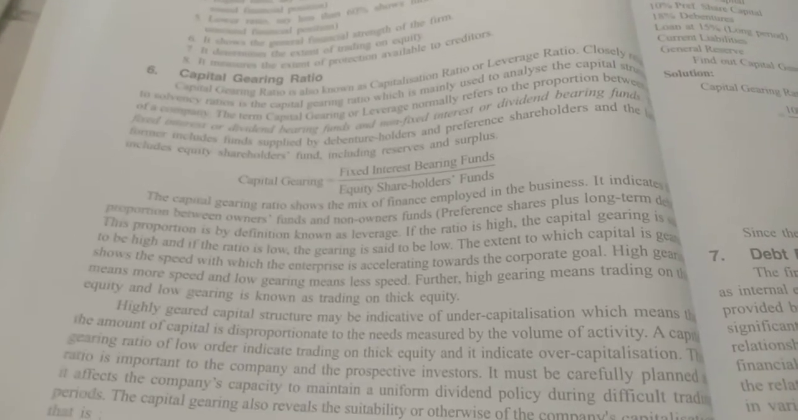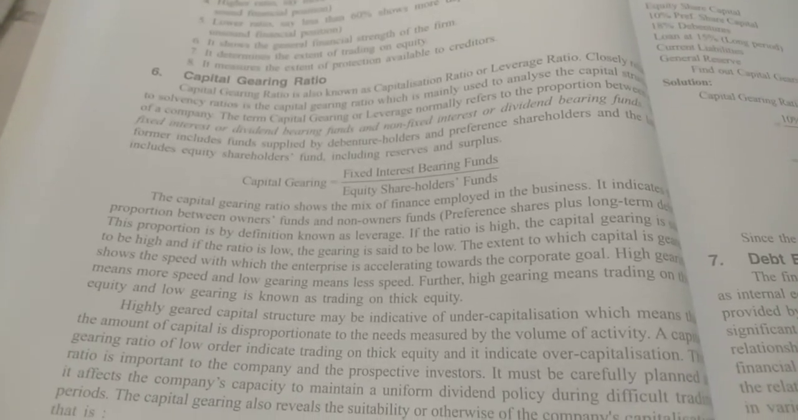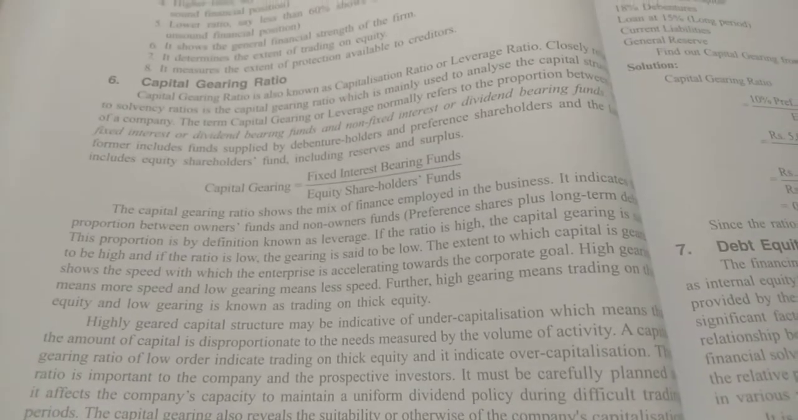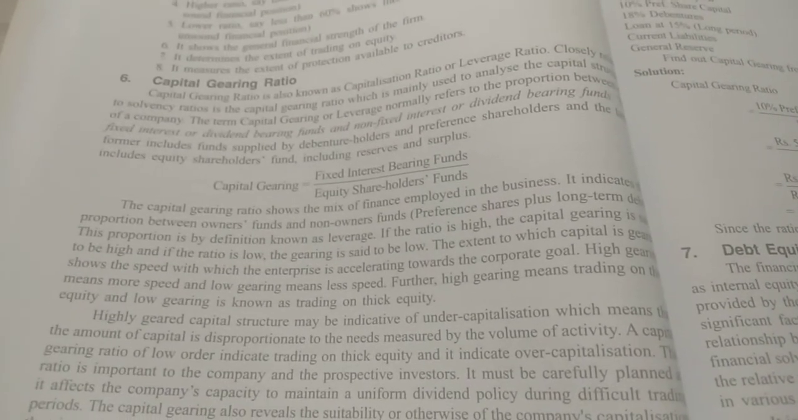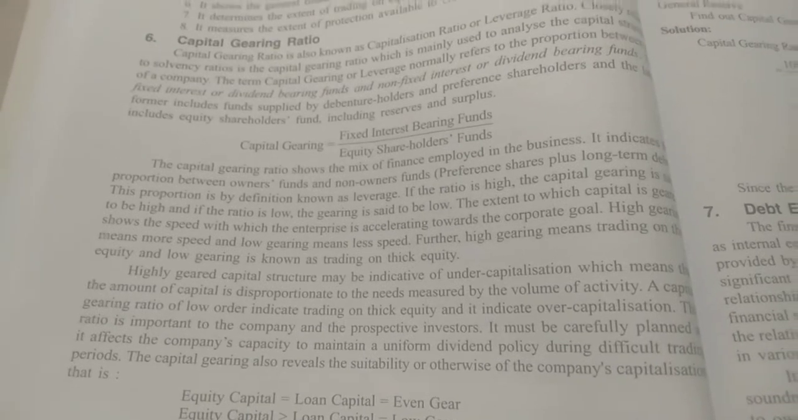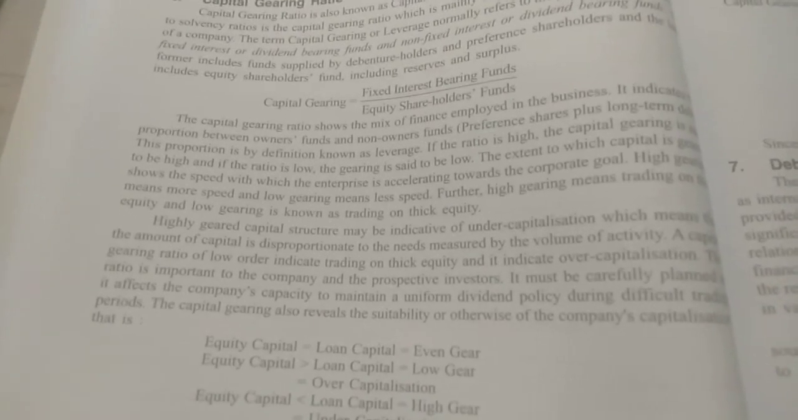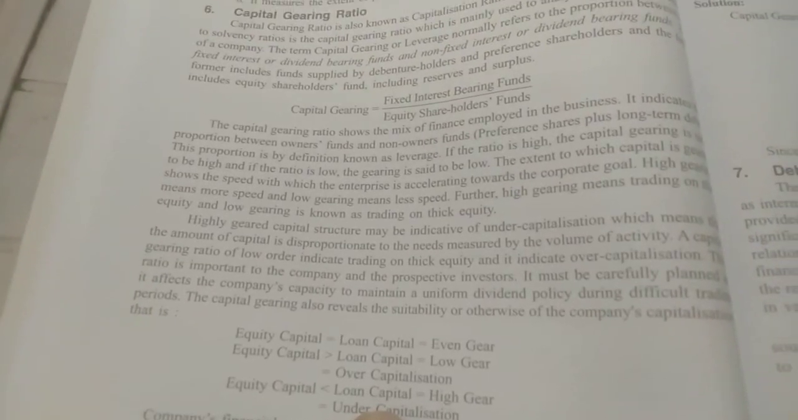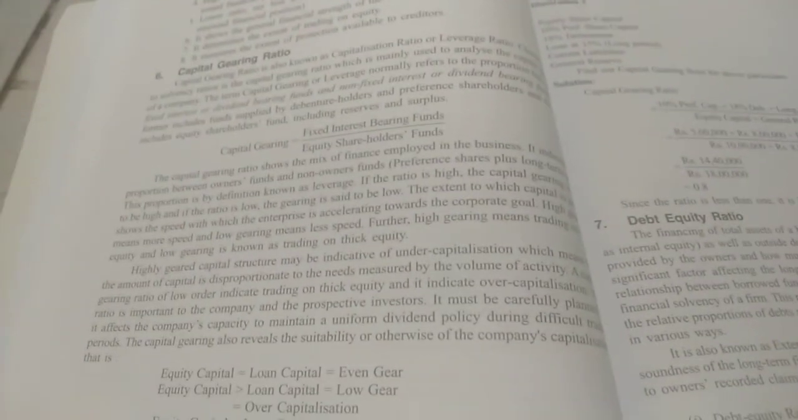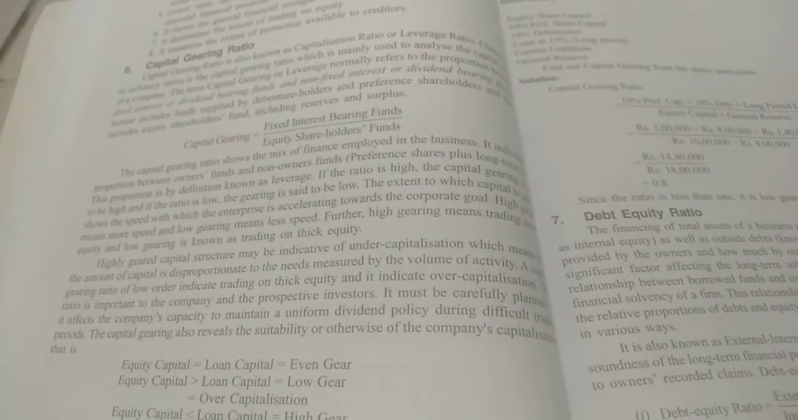Now we all know that people subscribe to the share capital of the organization or the company, wherein they are given interest on that. So what are such fixed interest bearing funds? These are preference share capital, 12% debenture capital, long term loans. These comprise the fixed interest bearing funds, and when we divide this by the shareholders' fund, what we get is the capital gearing ratio.